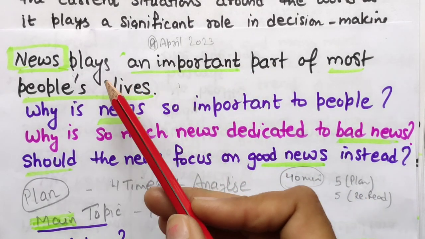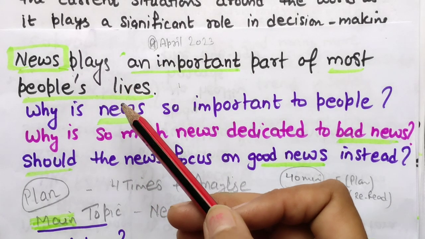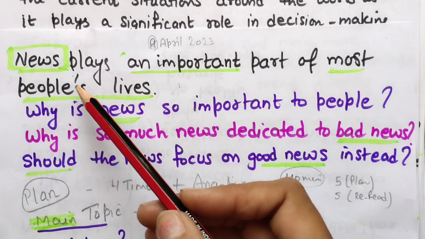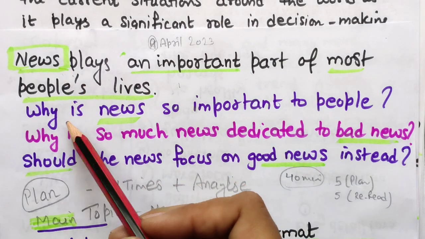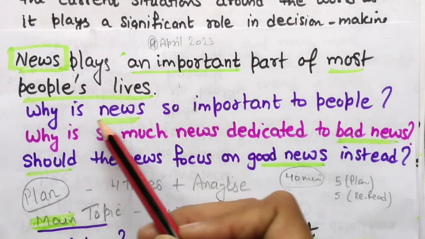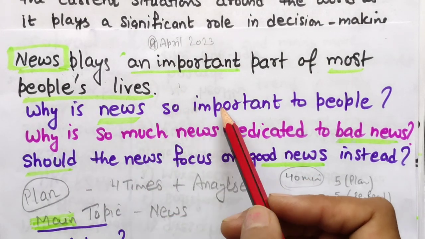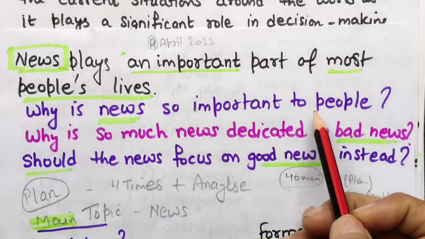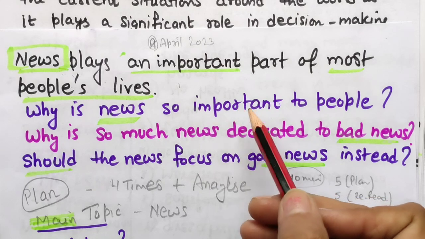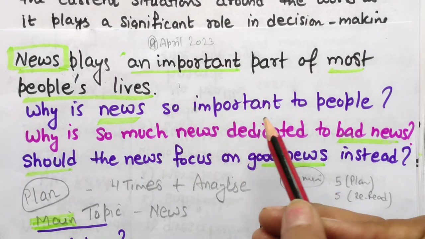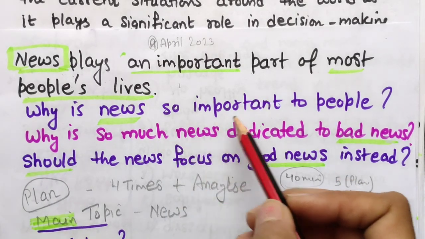So why am I telling you that you can choose newspaper, you can choose television news and all? Because I'm giving you this idea of how you can choose topic-related things. Okay, so here we can understand the main topic is news. Now for this statement they have asked why news is so important to people, meaning the reason why people want to get to know something about news: current news, political news, domestic news, international news, business news, Hollywood news, Bollywood news, many things they want to know. So these are the reasons only. Like this you have to brainstorm the ideas.